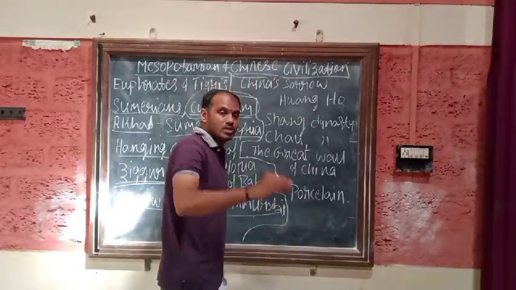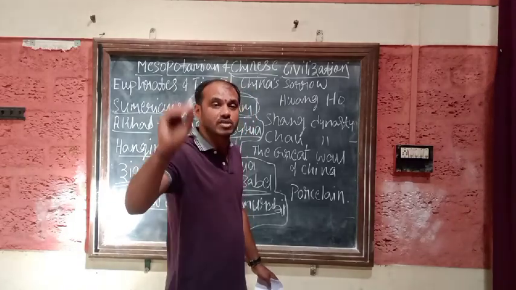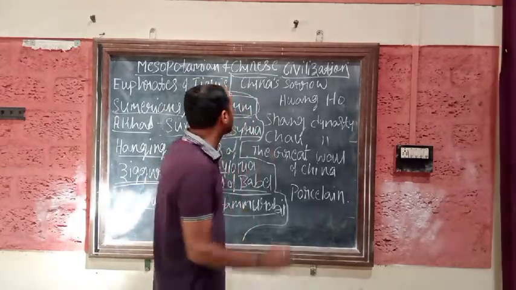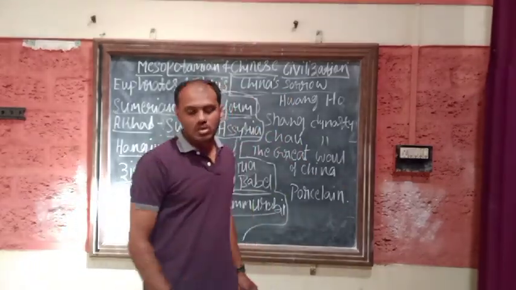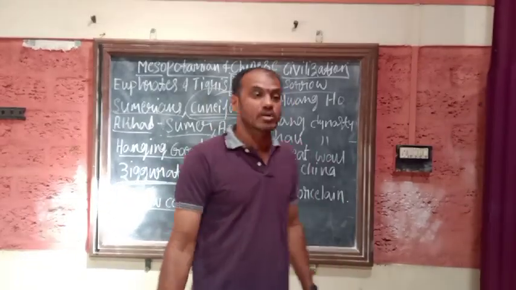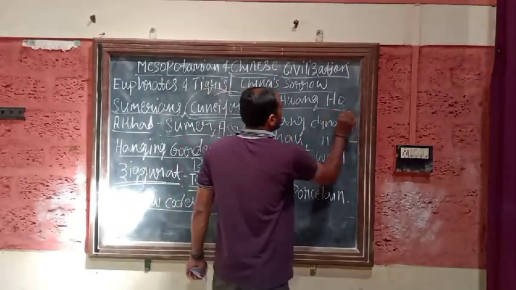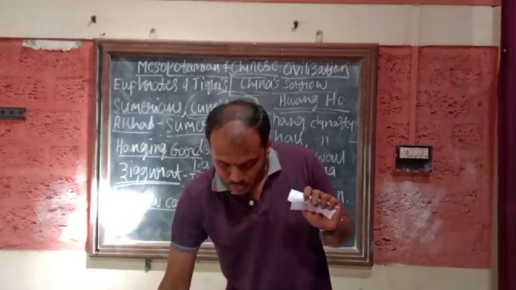The river which was the main reason for the establishment of the Chinese civilization was called China's sorrow. This was the Hwang Ho River.